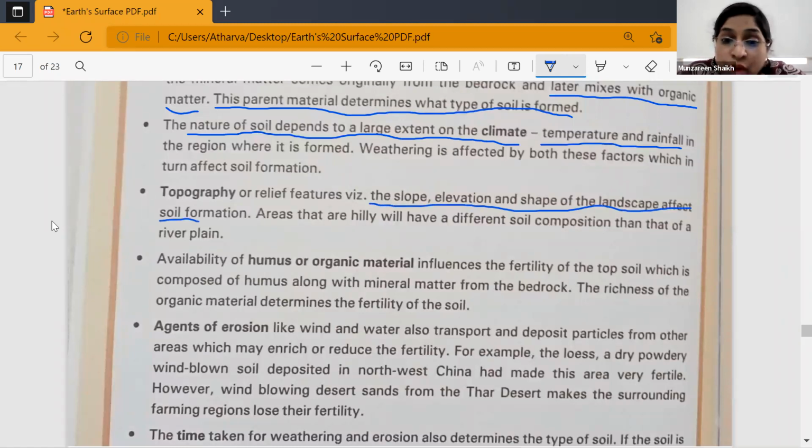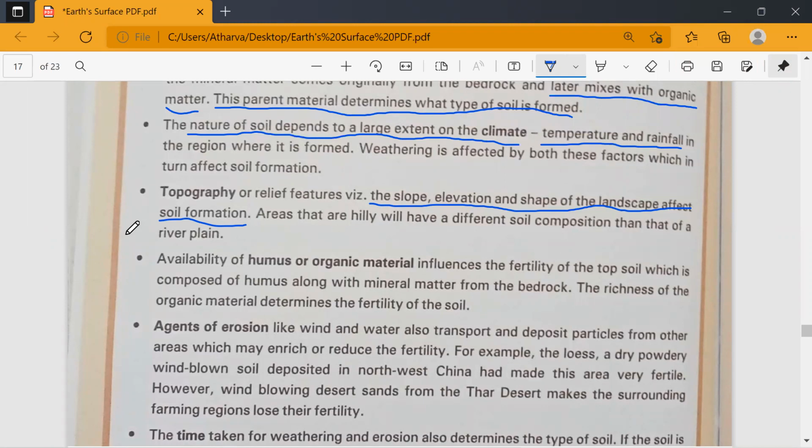Areas that are hilly will have a different soil composition than that of a river plain. Do you all agree? For example, the soil of a hilly region will be completely different as compared to the soil where you have rivers. Yes, ma'am. So please underline that.